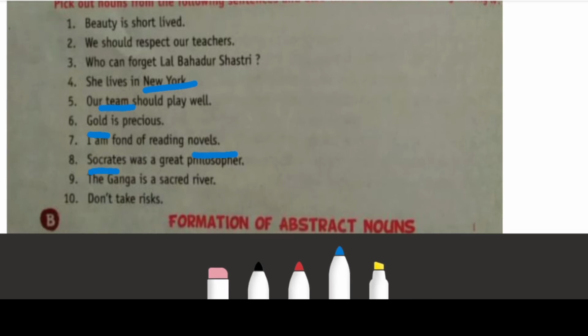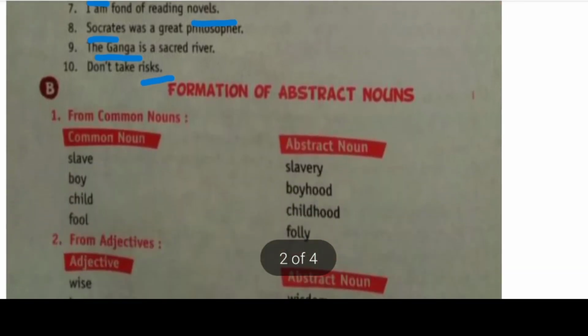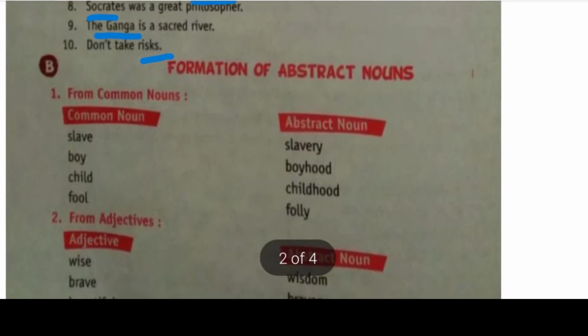Socrates. Socrates is a proper noun. The Ganga is a proper noun. Risk is an abstract noun. Okay. Next, there are some formations of abstract noun in your grammar book. Please read them thoroughly. Okay.